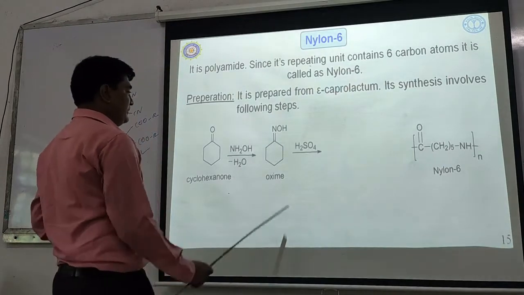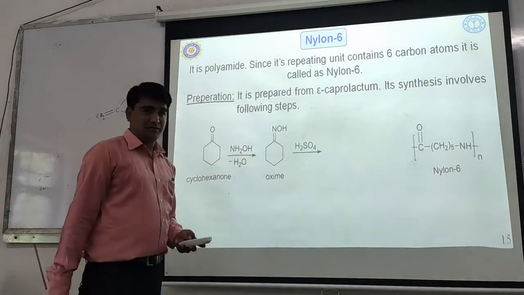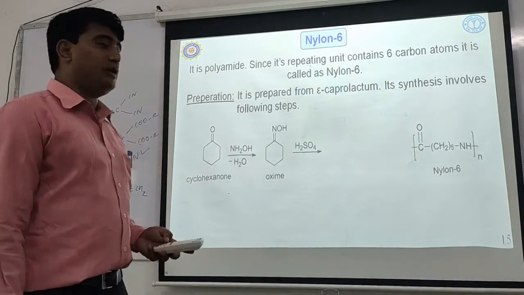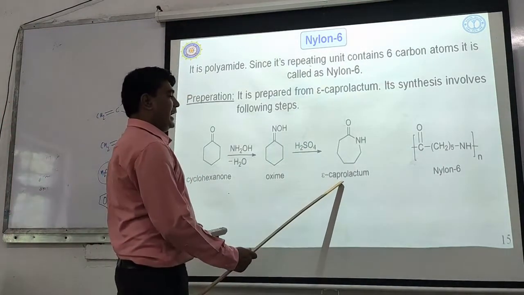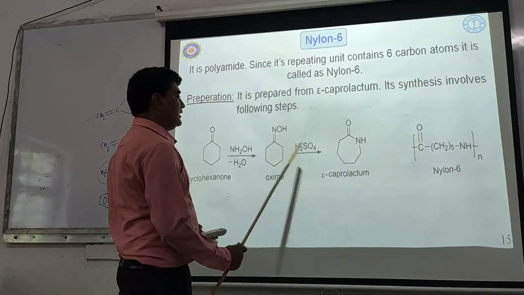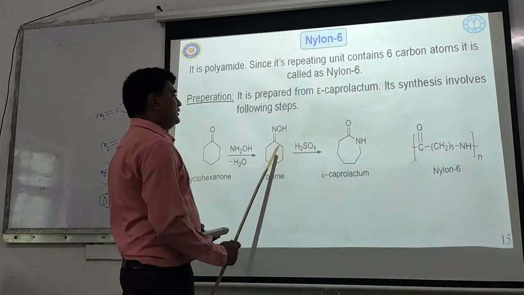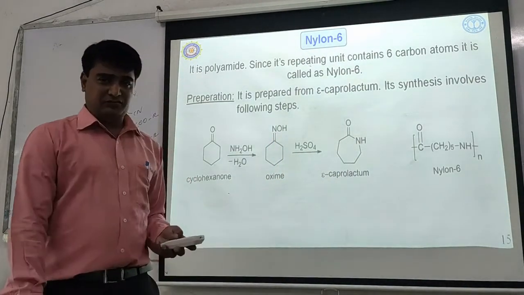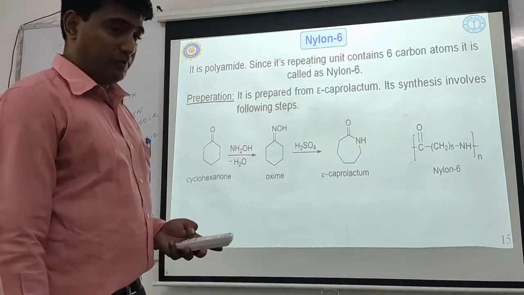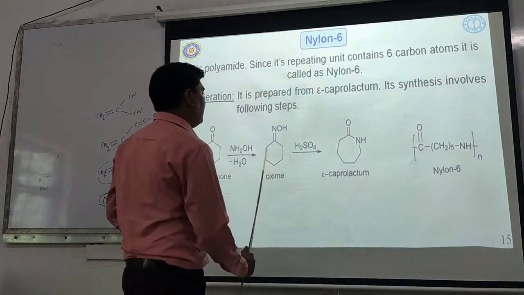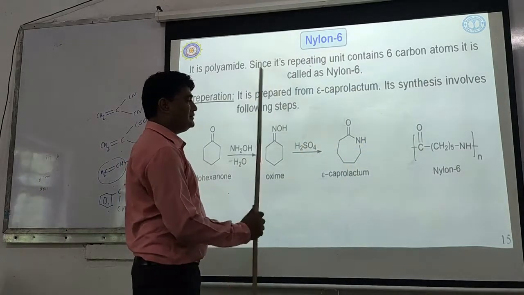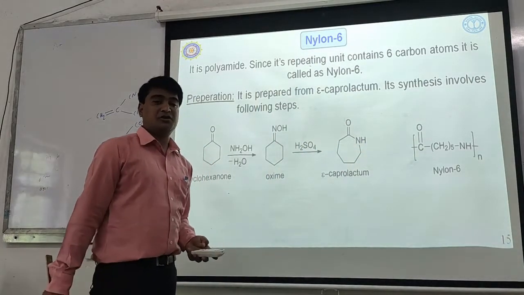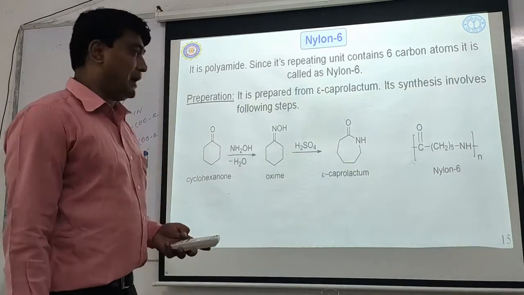So when this oxime is treated with sulfuric acid, it forms epsilon caprolactam. So this is 6 membered, this is 7 membered. How? There is a very famous reaction called the Beckmann rearrangement. This rearrangement of oxime to the corresponding cyclic amide is called Beckmann rearrangement, and it is catalyzed by acid.